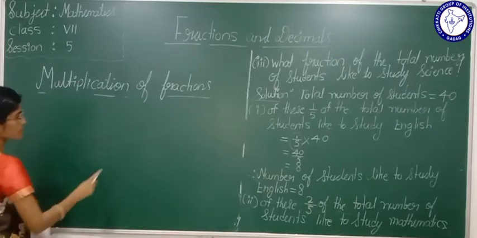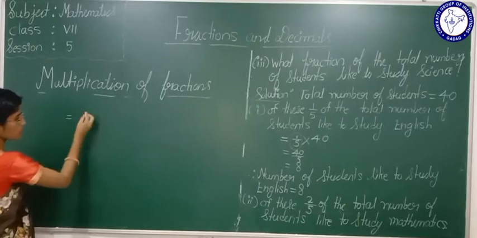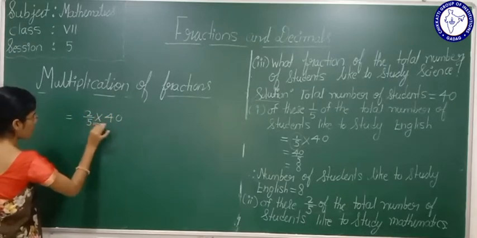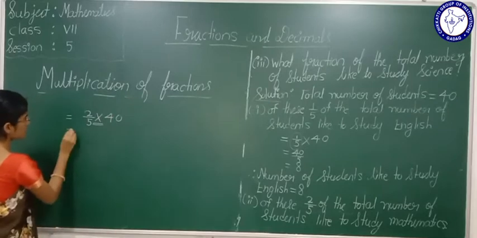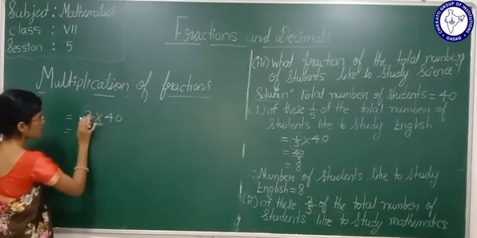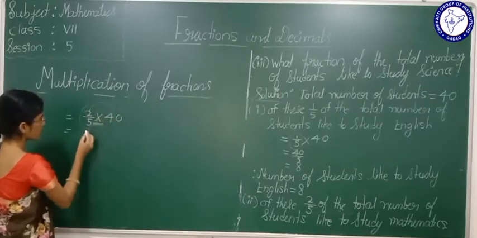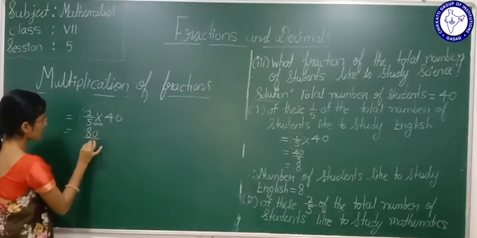Now see, that is equal to 2 by 5. What is the total strength? 40. See here, "of" represents multiplication. Yes or no? Now how to multiply a fraction with the whole number? Multiply the numerator of the fraction with the whole number. That is 2 40s are what, students? 80. What is 80 divided by 5?